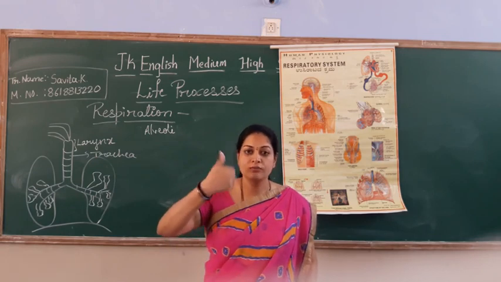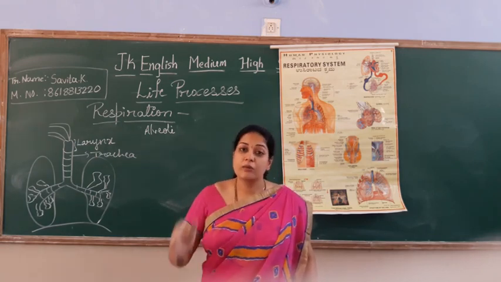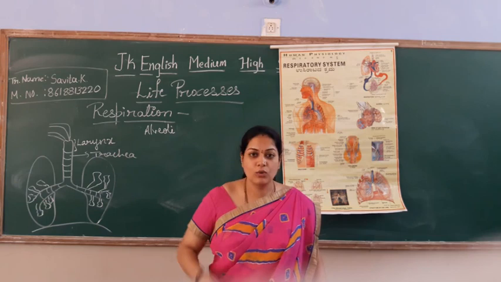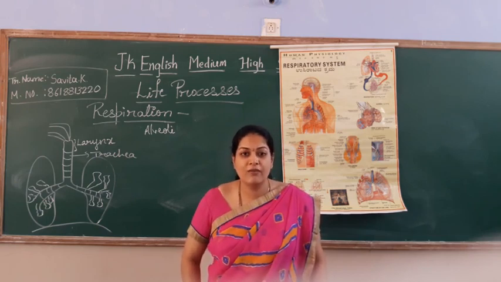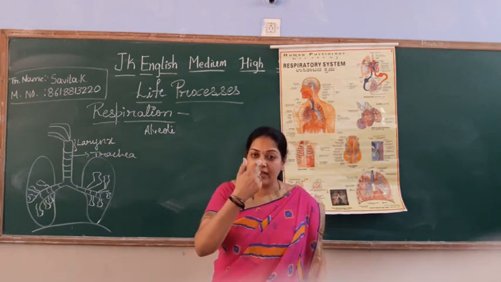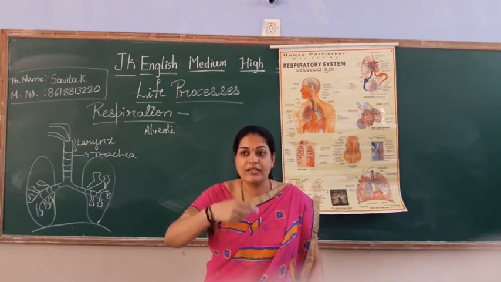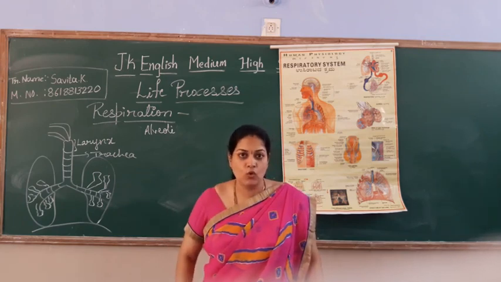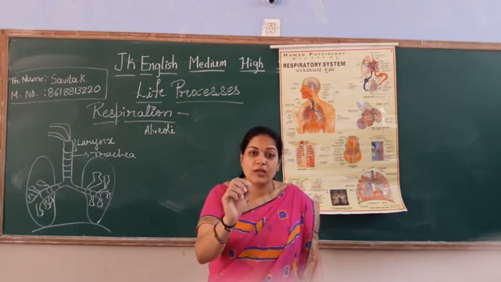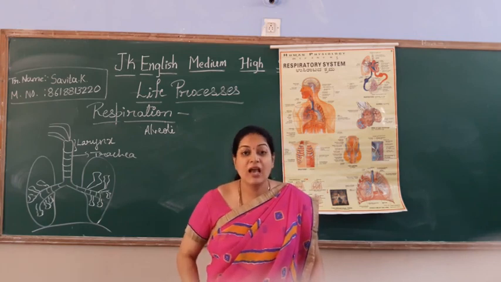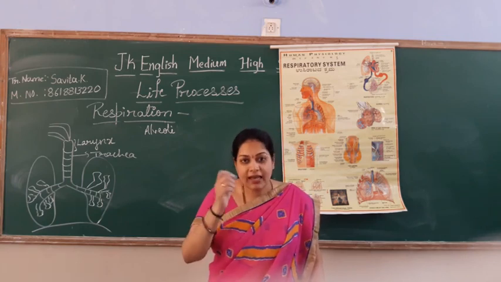openings you are going to inhale the oxygen. It might have some microbes, some germs. So as the air enters our nasal cavity, just inside the nose, there you find mucus, a slimy substance, and the hair.